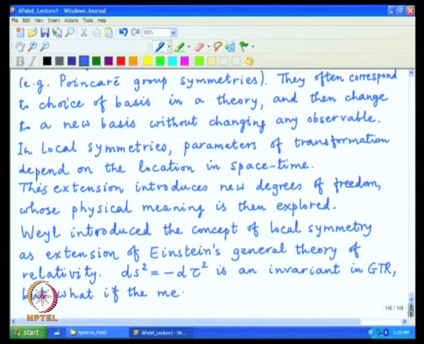The question of Weyl was that this is an object with dimension of length, and what if the standard measuring rod which is used to specify the length had different size at different points in space-time.